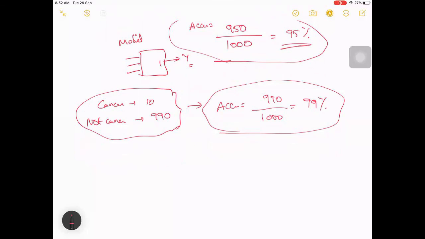One more thing I can say is that this kind of situation we call class imbalance.